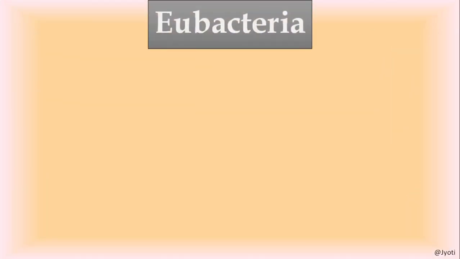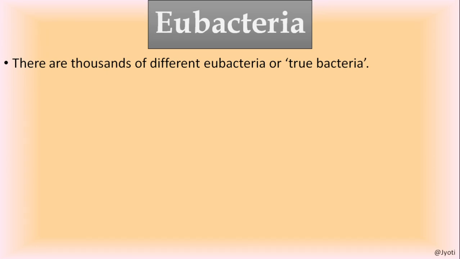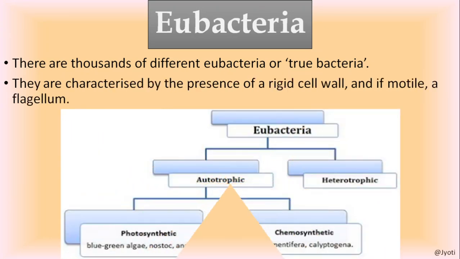The next group of bacteria is eubacteria. Eu means true. This group includes those bacteria which are called true bacteria because they are characterized by the presence of a rigid cell wall, and it is made up of peptidoglycan. And if these bacteria are motile, then they have a flagellum. But the non-motile bacteria do not have any flagellum.